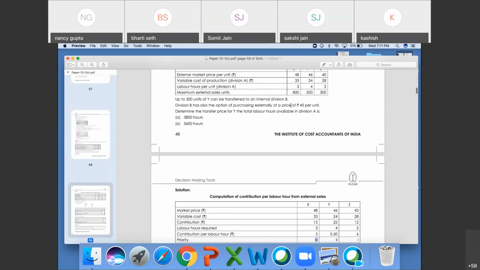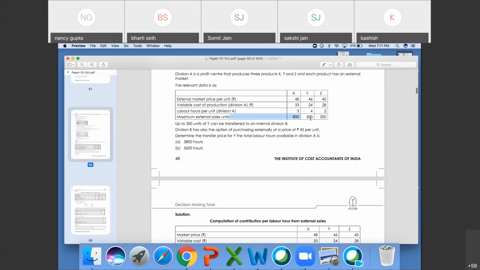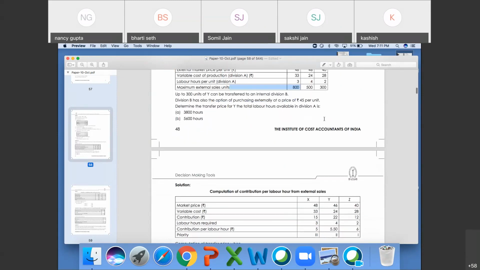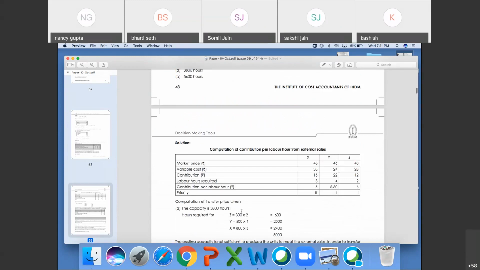If you are manufacturing X, Y, Z, 800, 500, 300 units, right? For X, labor hours required are 3, 4, 2.